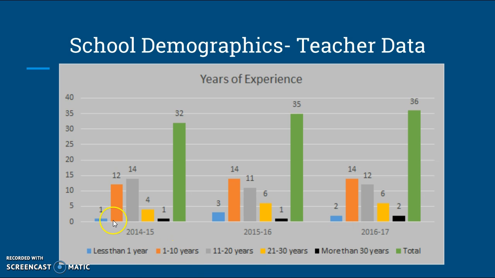When you go to 1 to 10 years, we had a little more. We had 12 teachers in 14-15, 14 in 15-16, and 16 in 16-17. When you go to 11 to 20 years, we had 14, 11, and then 12. And then you notice when you get to year 21 to 30, these numbers decrease. It went from 14 to 4 in 14-15.